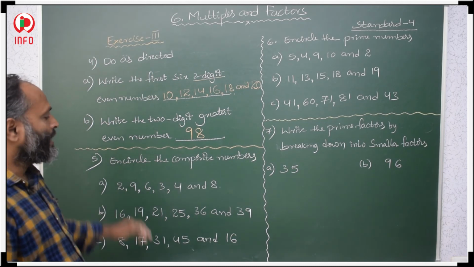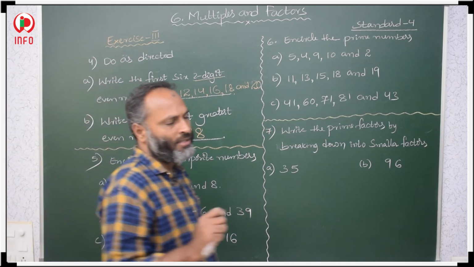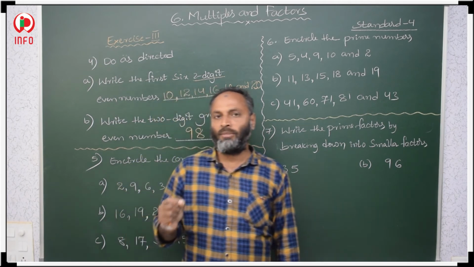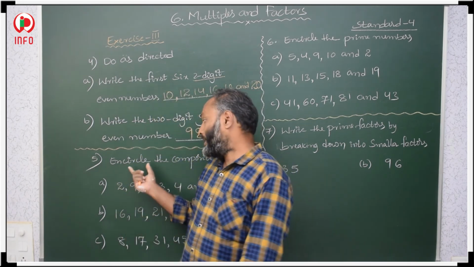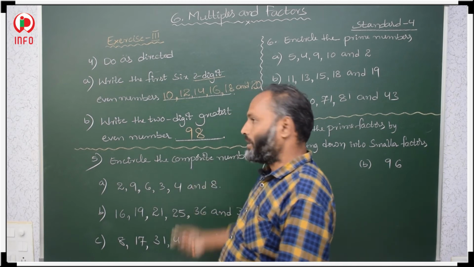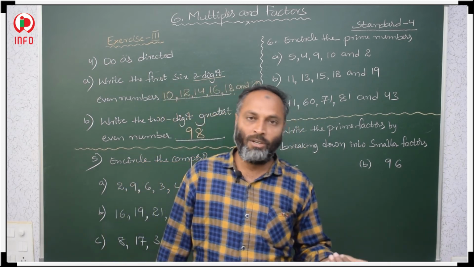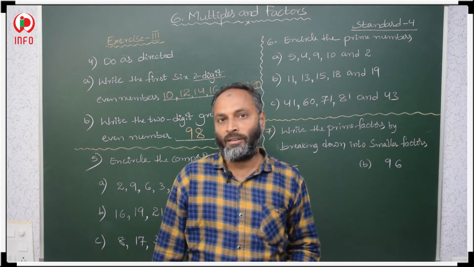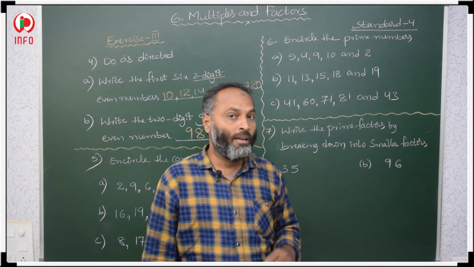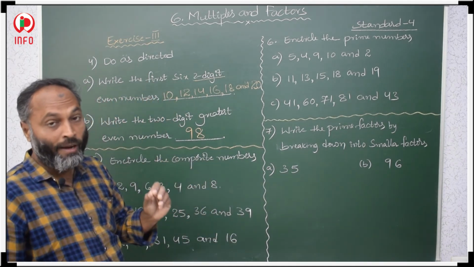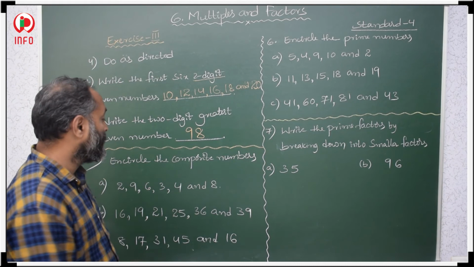Now, encircle the composite number. Here you should have an idea about even numbers and odd numbers. Composite number, sorry, here we encircle the composite number. Composite numbers are the numbers which have more than 2 factors, this you keep in your mind. Whenever we are going to do composite numbers and prime numbers, you have to keep this in your mind, okay.